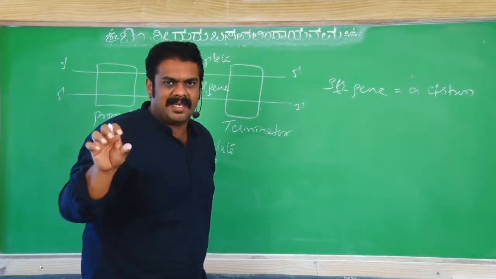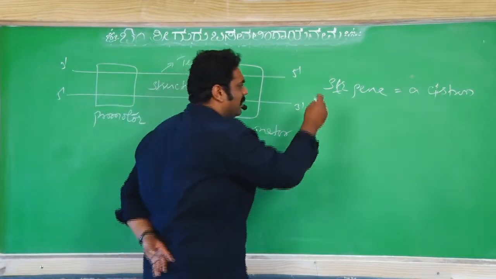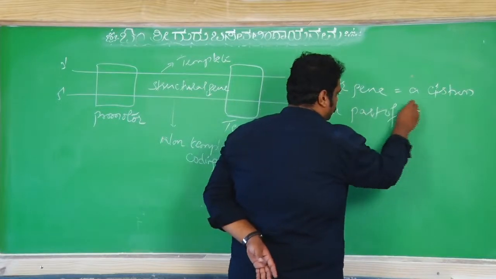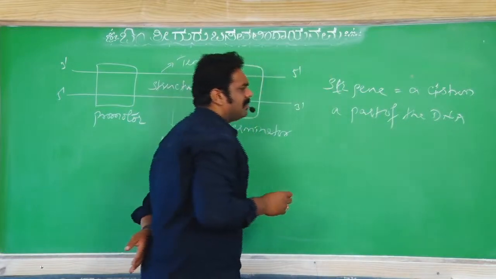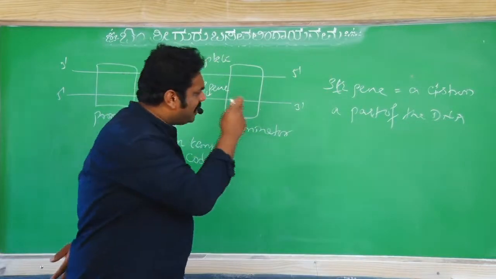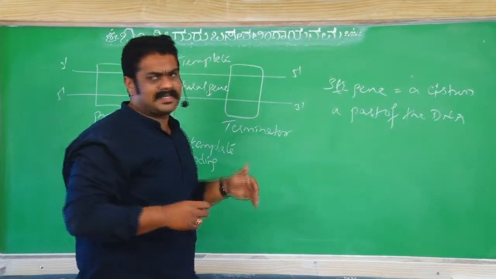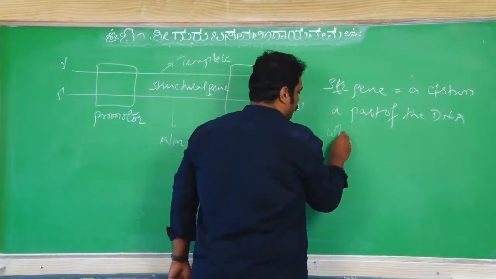Ultimately, what is it? It's a part of the DNA that codes for a polypeptide, that makes an amino acid chain, right? It's a gene only. A structural gene is part of the DNA itself, which codes for a polypeptide.